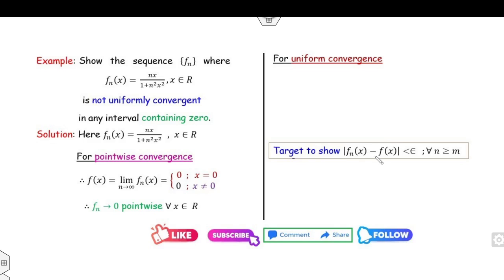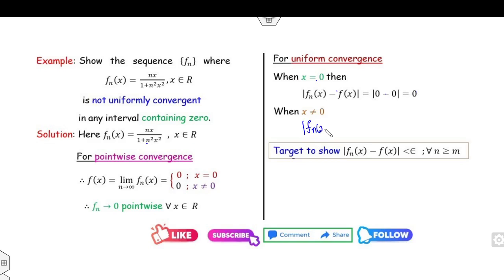Your target is to show this one. Since pointwise convergence has two cases, for uniform convergence we also consider the two different cases and try to find out this value. So what is the value of |fn(x) - f(x)|? When x is 0, fn(x) is 0, and 0 minus 0 is 0.